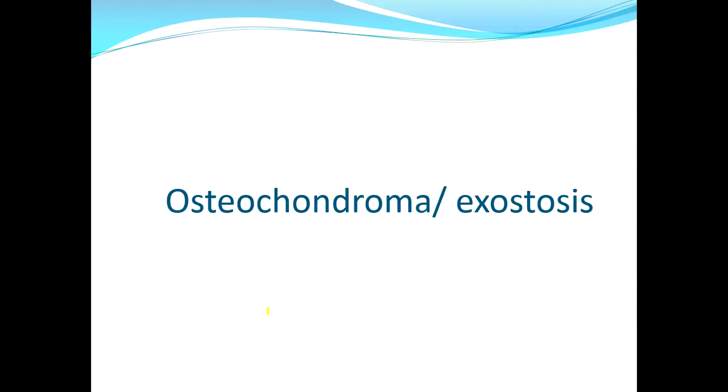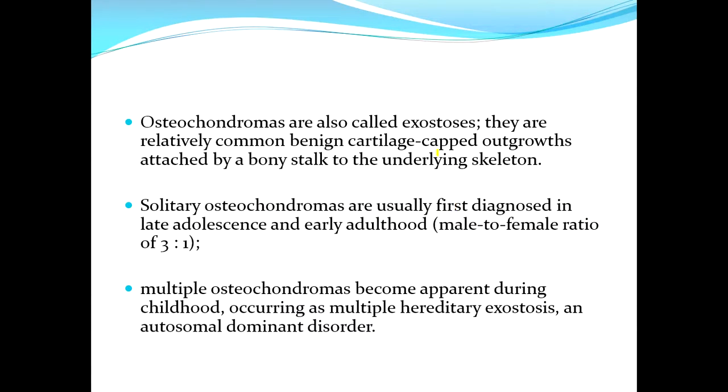Osteochondroma, or exostosis. They are also called exostosis. They are relatively common benign cartilage capped outgrowths that are attached by a bony stalk to the underlying skeleton. The solitary osteochondromas are first diagnosed in late adolescence and they are more common in males. Multiple osteochondromas become apparent during childhood and they occur as a component of multiple hereditary exostosis, which is an autosomal dominant disorder.